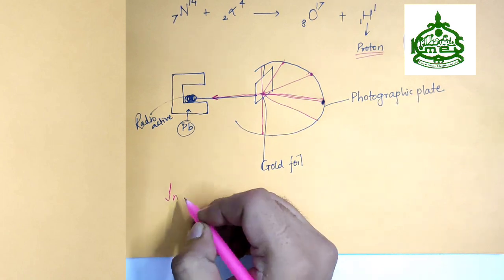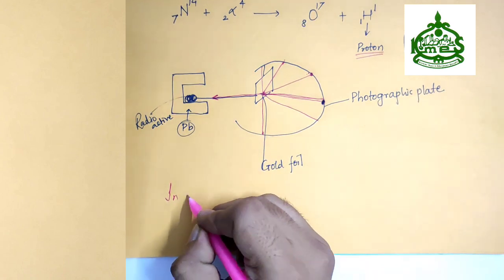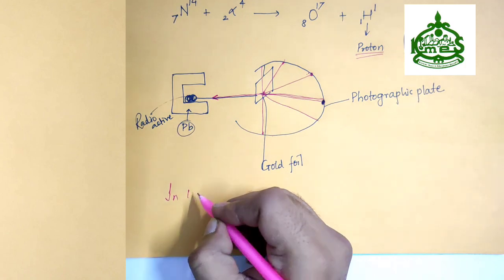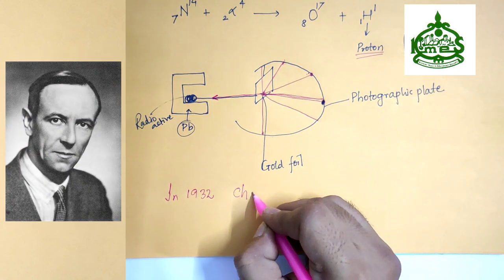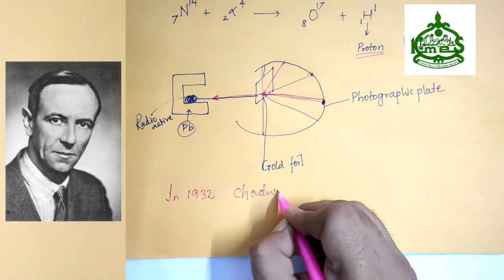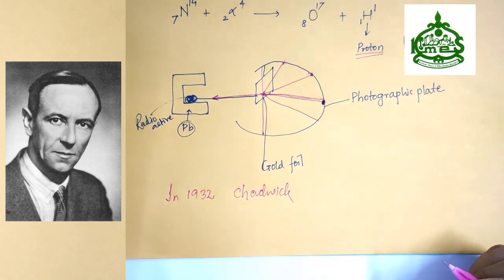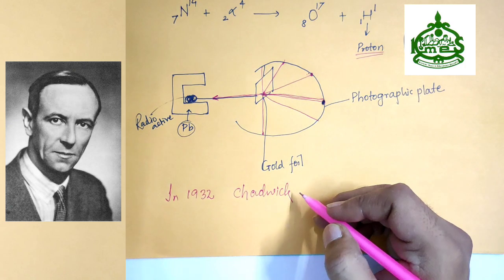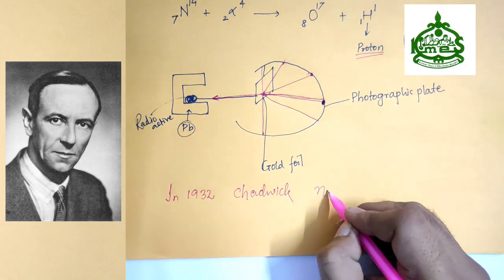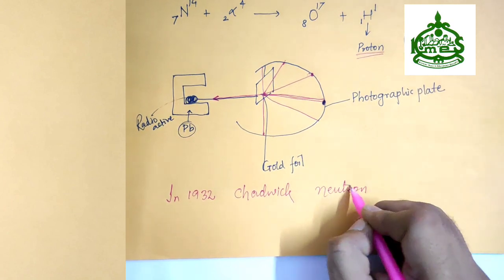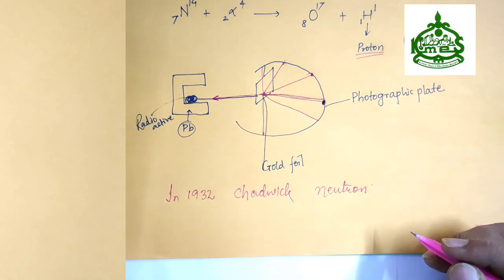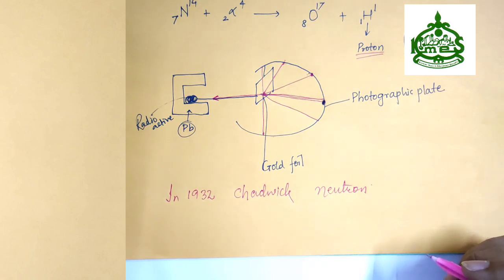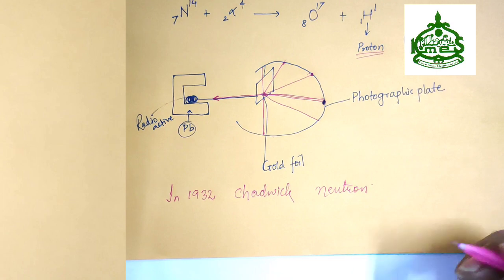In 1932, scientist Chadwick first proved the existence of neutron, the another subatomic particle. By bombarding lighter elements like boron and beryllium with alpha particles, highly penetrating neutron radiation was emitted. Try to understand.